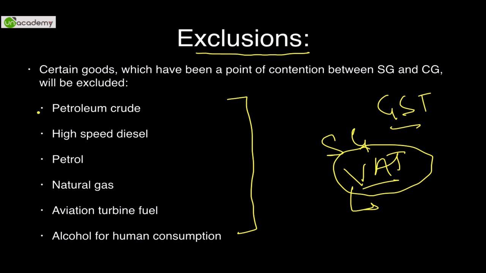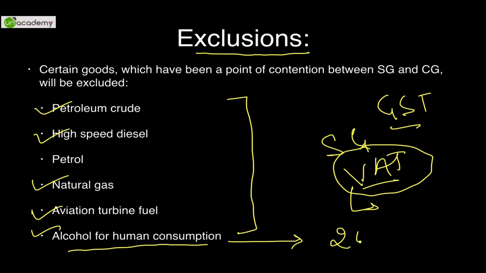These goods are petroleum crude, HSD (high speed diesel), natural gas, ATF (aviation turbine fuel), and alcohol for human consumption. This is vatable at the highest rate of 20% in every state. So this 20% revenue will not be foregone by any state government, as it continues to exist within the state government's ambit, and GST will not include something like alcohol.